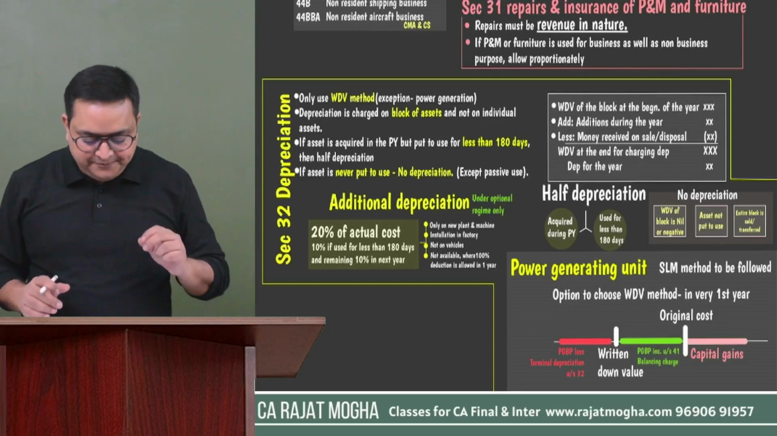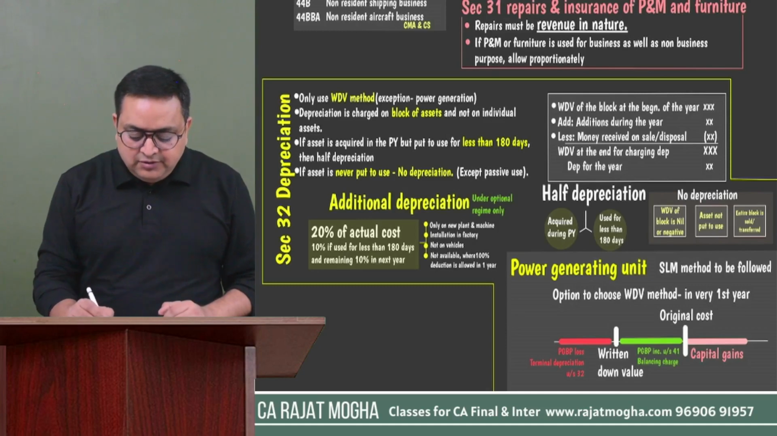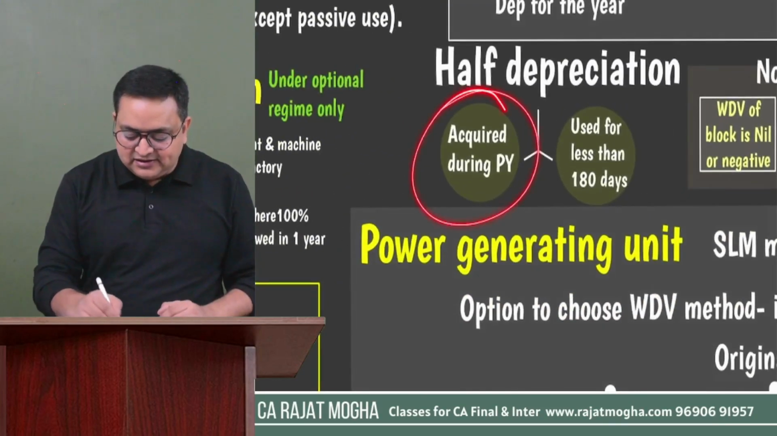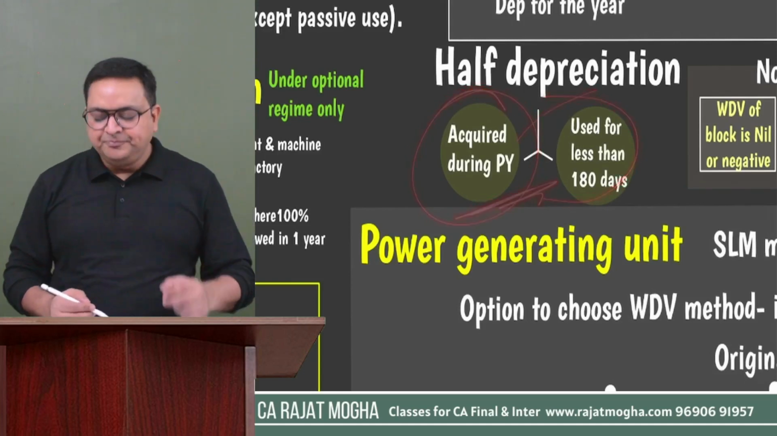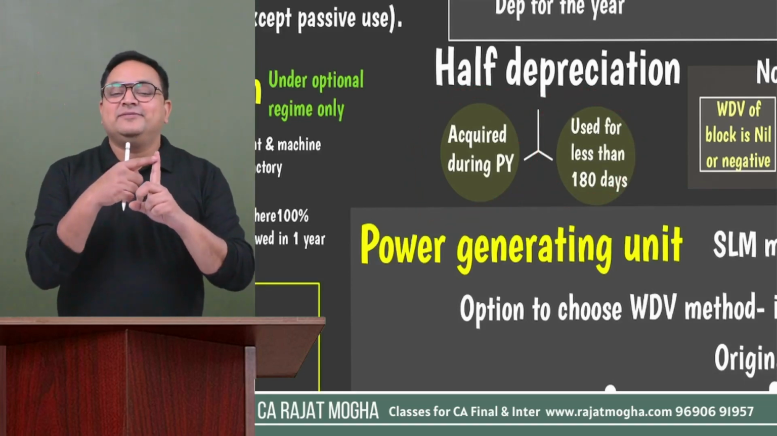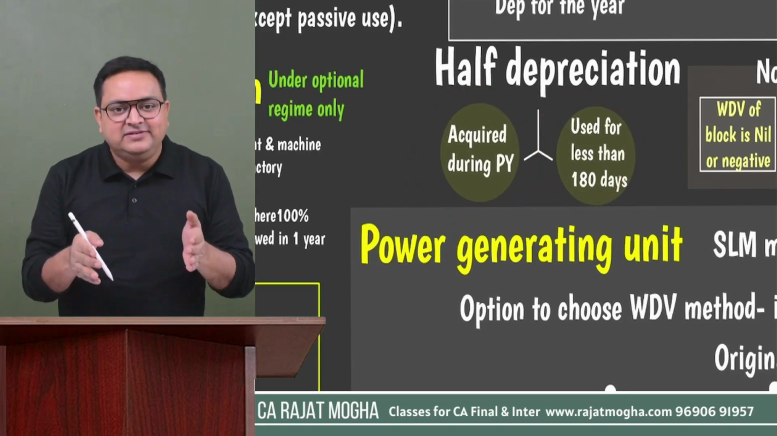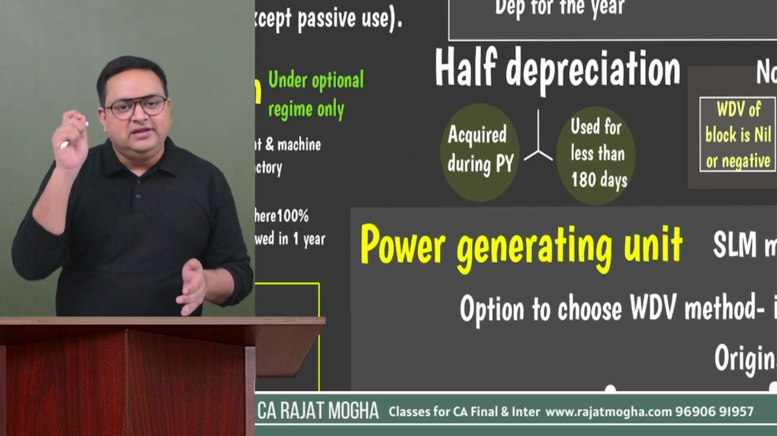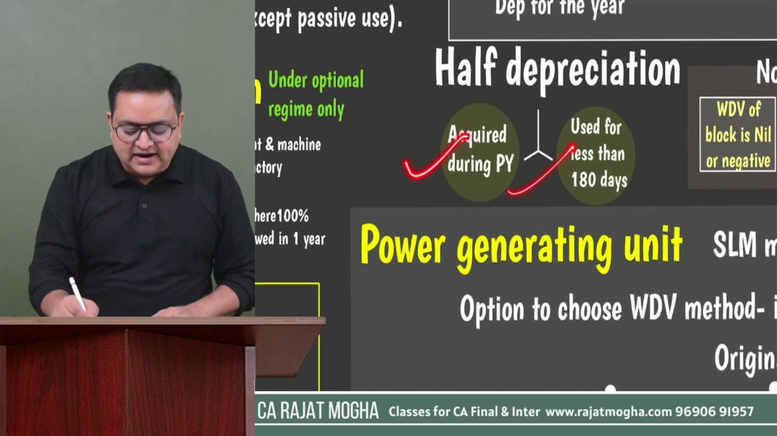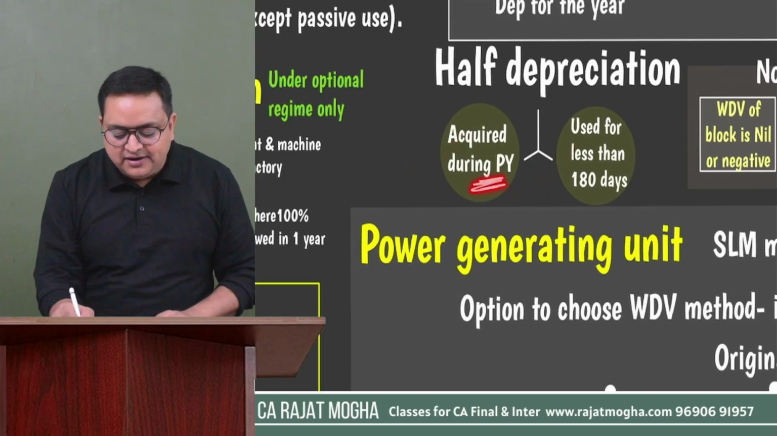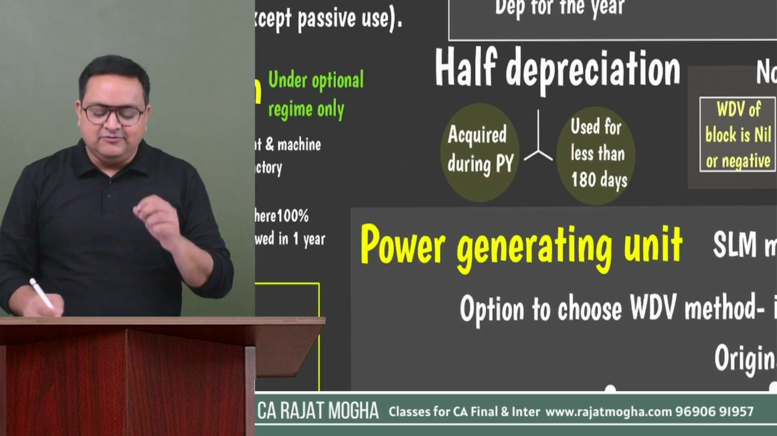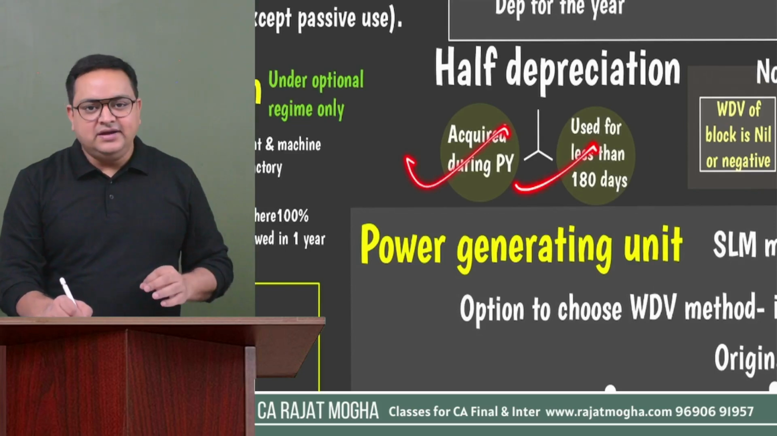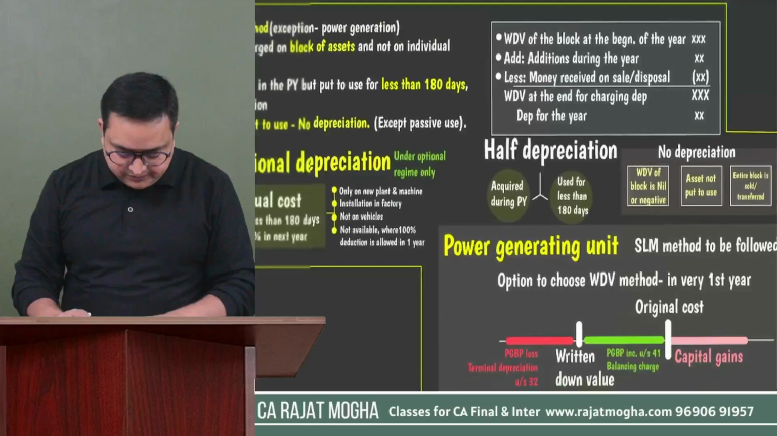Second important thing is that when you will be charging half depreciation, two conditions must be satisfied over here. First condition is the asset must be acquired in that previous year and should be used in that previous year for less than 180 days. If both these conditions are satisfied, acquired during the previous year, used for less than 180 days, if both the conditions simultaneously are satisfied, then only you will be charging half depreciation, right?